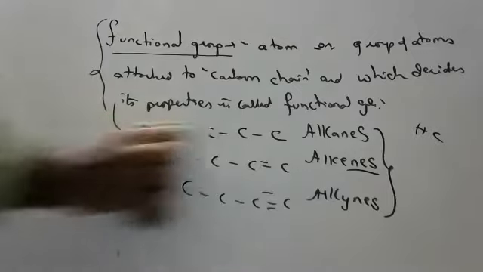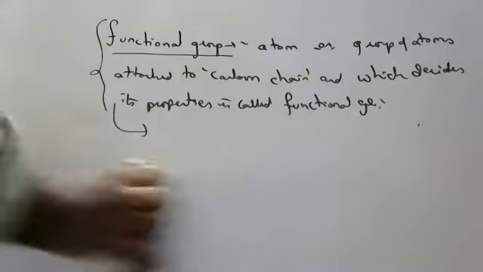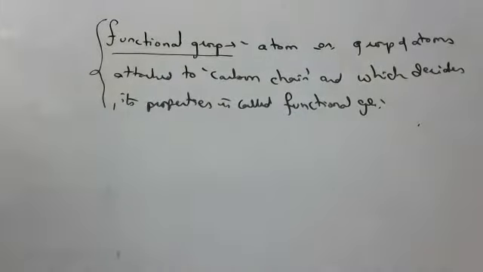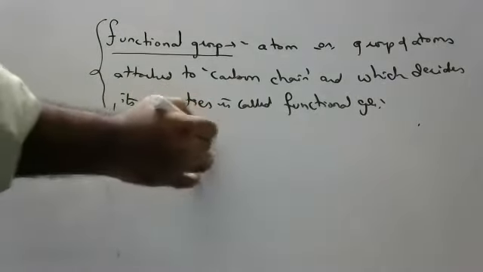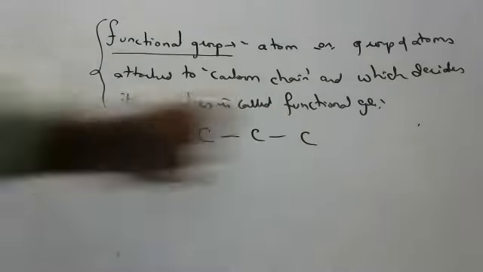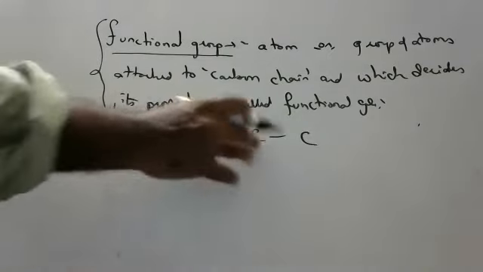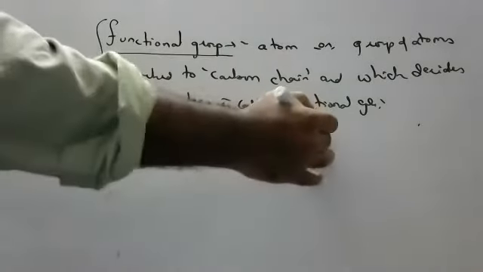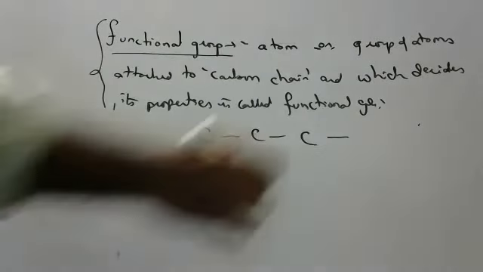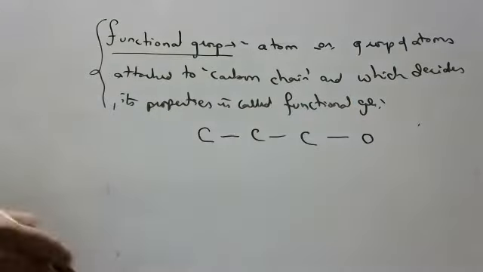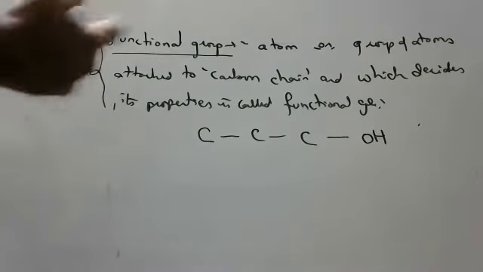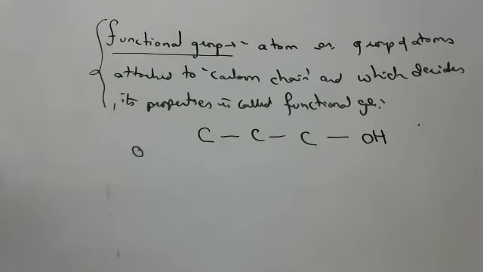Okay. Now, just see the functional group definition, children. Please see here. Don't talk in the middle, children. So, this is a carbon chain. To this carbon chain, if you add an atom or group of atoms, it can be an atom. Sometimes only oxygen we can add.